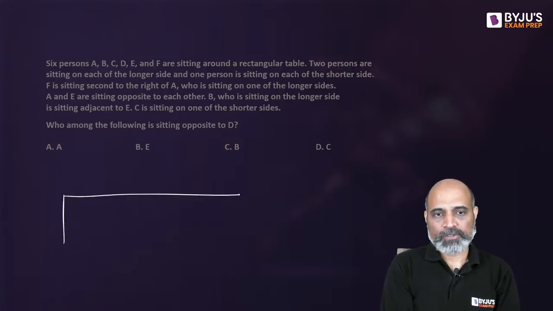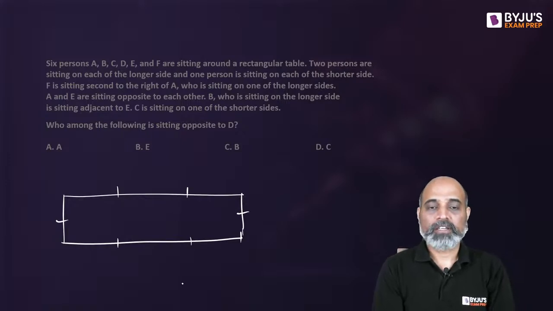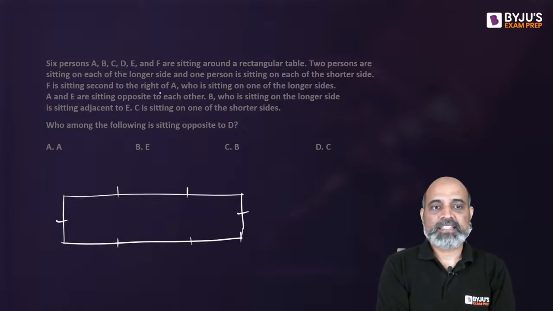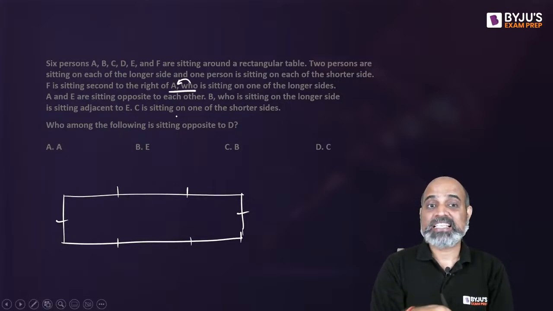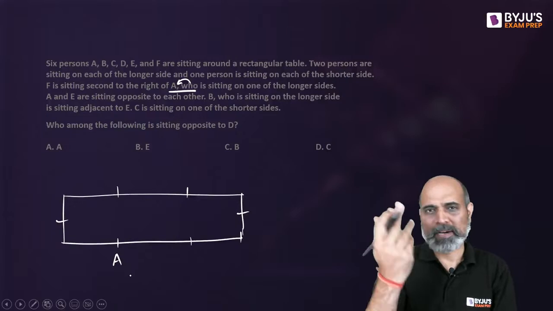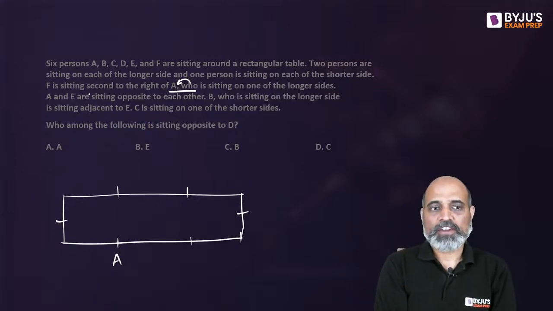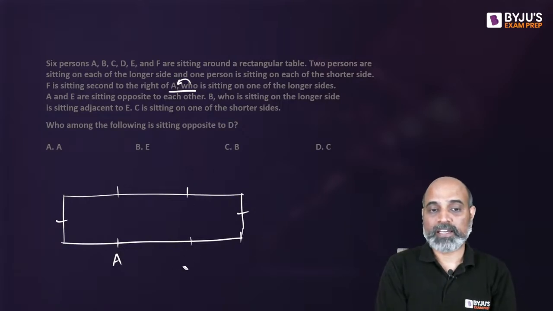So we have a rectangular table. Draw a proper rectangular table. Don't make it too small, otherwise writing the names will get confusing and messy, right? F is sitting second to the right of A. That means this tells us about A. That means A is sitting on one of the longer sides. Suppose A is sitting on one of the longer sides, here or on top, doesn't matter, it's symmetrical, right? Now F is sitting second to the right of A. If A is sitting here, then second to the right will be here. So there are 2 possibilities right now. We don't know where to put. 2 cases will be formed, let's ignore that for now.